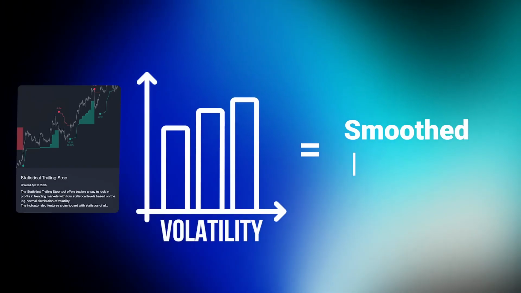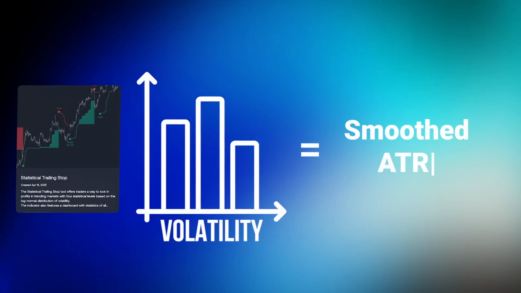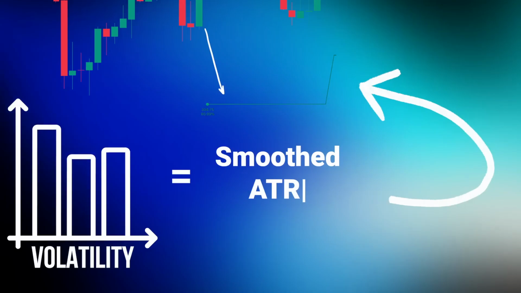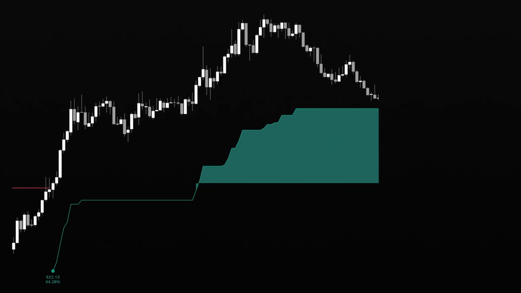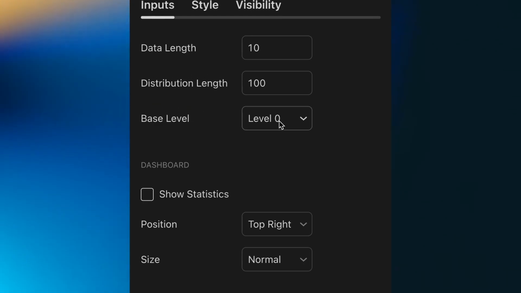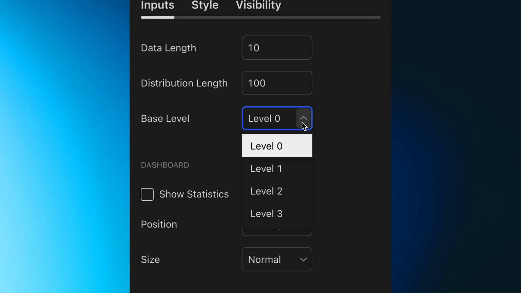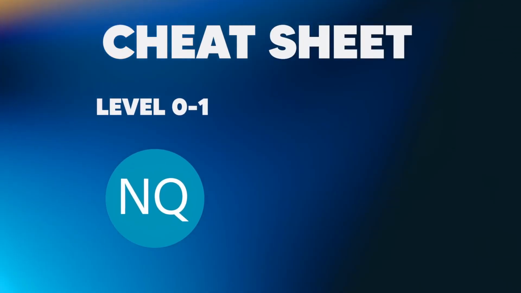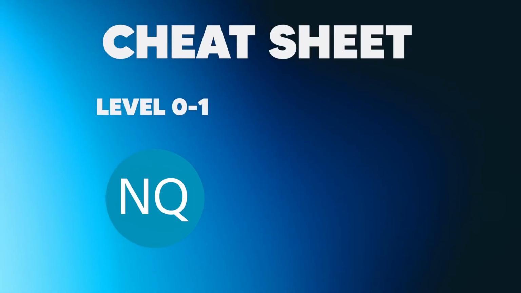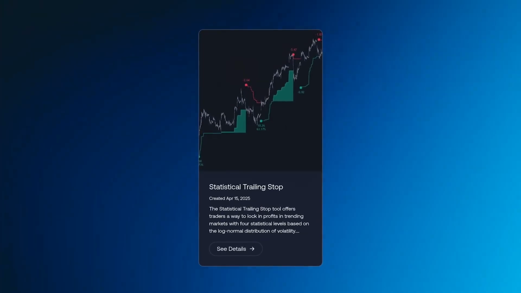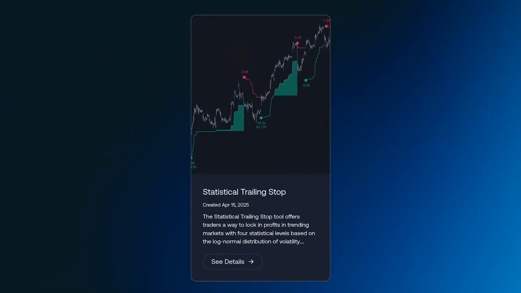At its core, the indicator calculates volatility using a smoothed average of true range, then applies standard deviation logic to dynamically determine the trailing distance. High volatility will result in a wider buffer, while low volatility will tighten the stop. But you may also control this behavior through 4 customizable levels within the settings of the indicator. Level 0 offers the most reactive trail, while Level 3 provides maximum breathing room. A cheat sheet for this can be to always use Level 0 or 1 for fast-moving assets or lower timeframes, and higher levels for slower markets and higher timeframes. This adaptability makes this indicator suitable for almost any asset on any time frame.